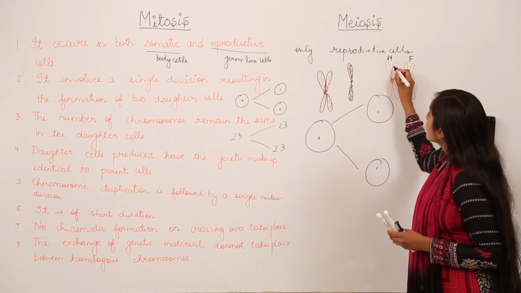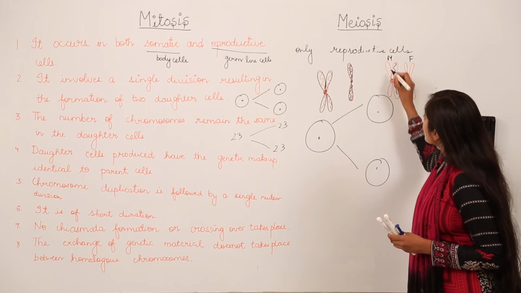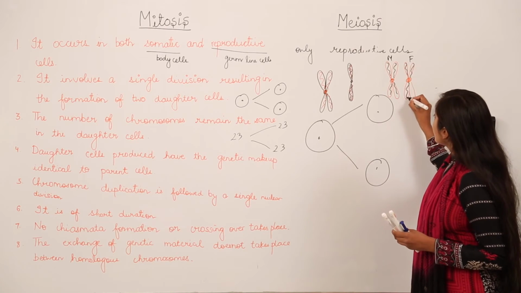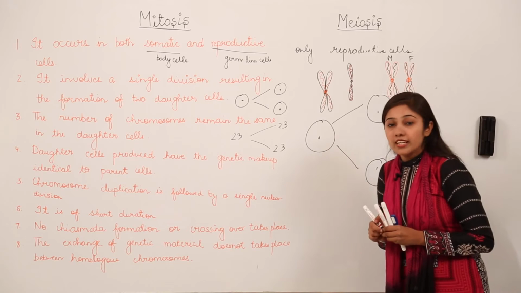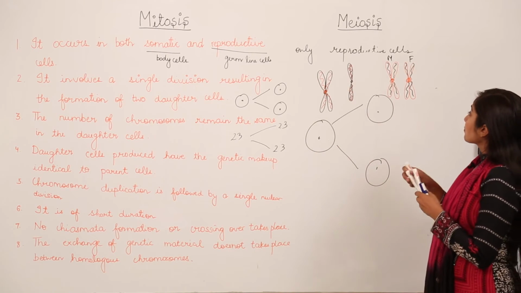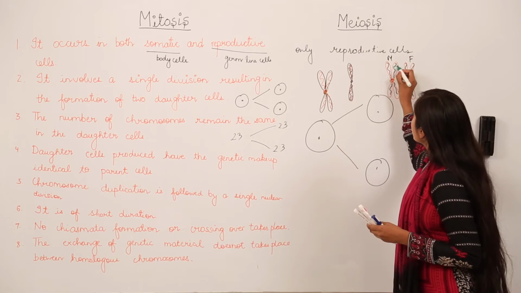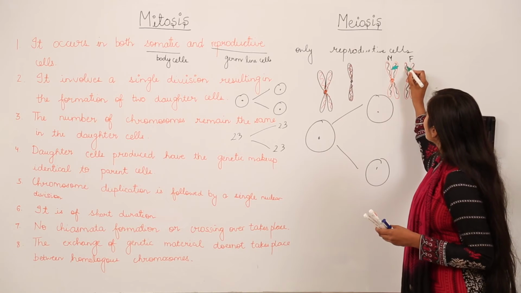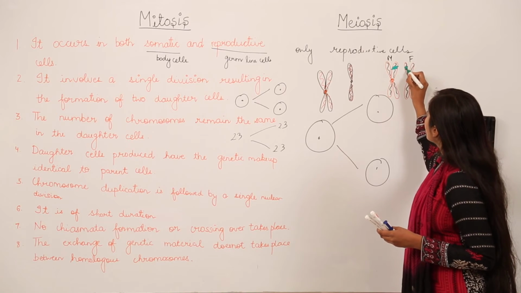So here is the DNA in the chromosome, and you all know that a gene is the segment of DNA which encodes a particular characteristic. So for example, in this case, this is the gene for the color of the eye, and here also we have a gene for the color of the eye.